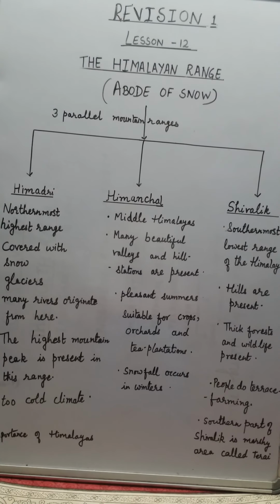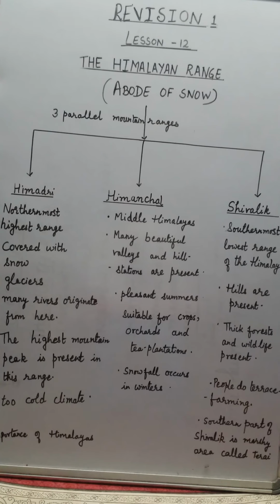Coming to the second parallel range of the Himalayas, that is Himachal. They are called the Middle Himalayas and they are lower than the Himadri. Here beautiful valleys like Kashmir, Kullu, Kangra are present, and many hill stations are also here which are famous for visitors. Many visitors go there especially in summers. These hill stations are Shimla, Mussoorie, Nainital, Almora, etc. Here the climate is very pleasant in summers. It is suitable for growing crops and visitors also visit in summers.